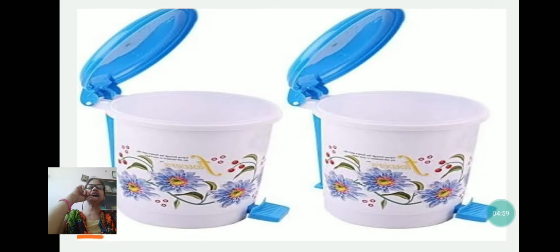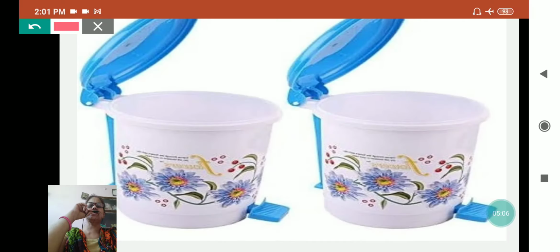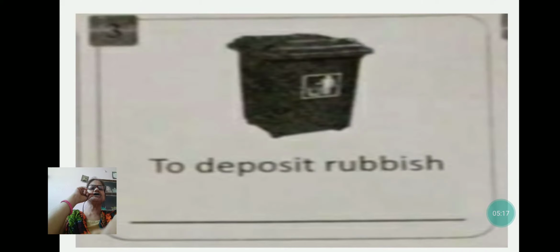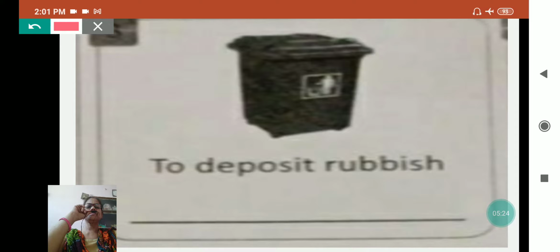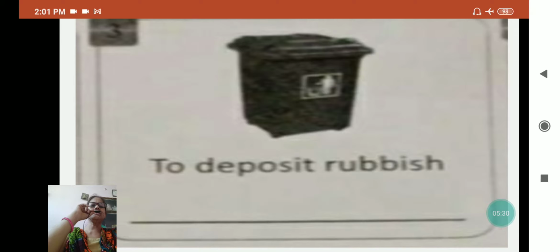Now see, this type of dustbin you will usually see in each and every home. I have brought two here because one is used for dry and one is used for wet. Then it is easier for the person to dump it. Now see, to deposit rubbish, what do we use? Dustbin, isn't it? Now we will come to the next picture.